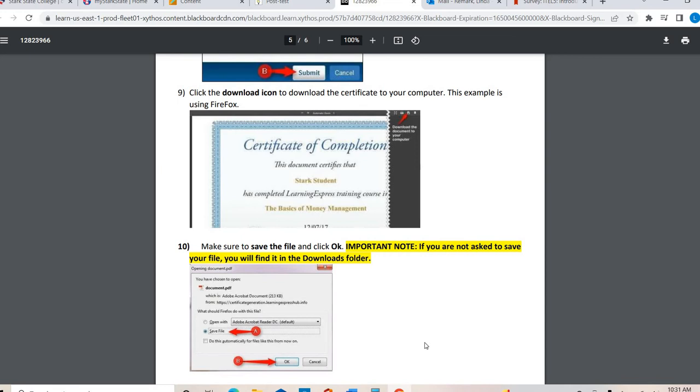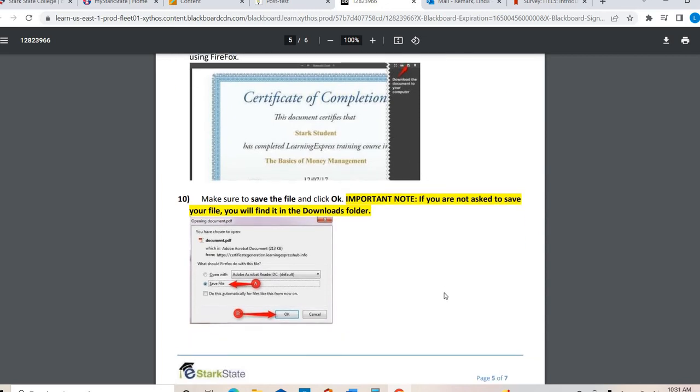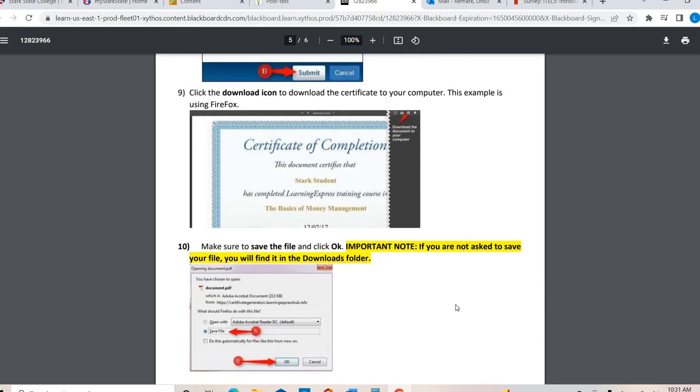It shouldn't matter what browser you're in for this assignment, but you'll download it as a PDF, save it, and then upload it. This is another one of those where I don't want you to get a headache if the technology is not working. Take a screenshot for me.